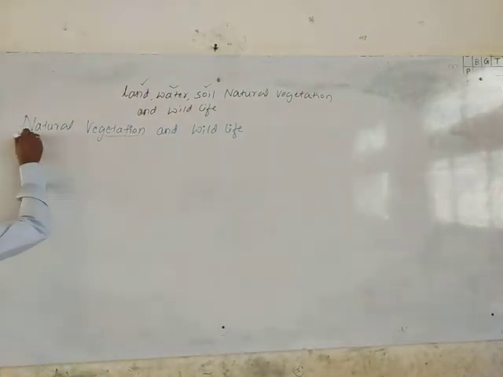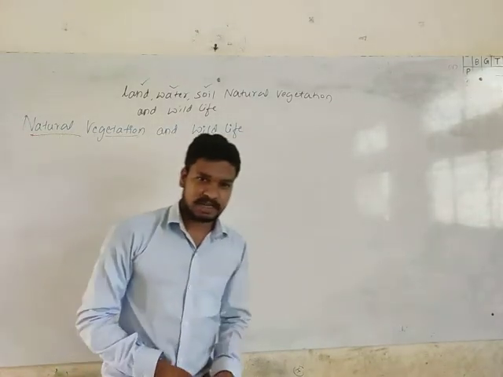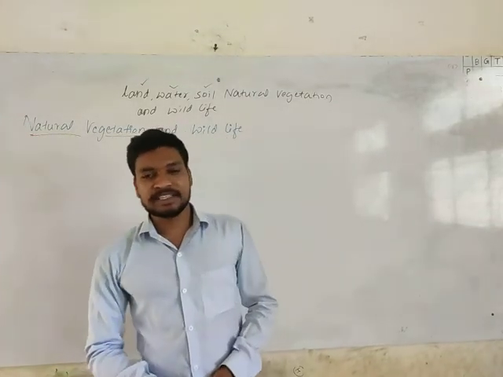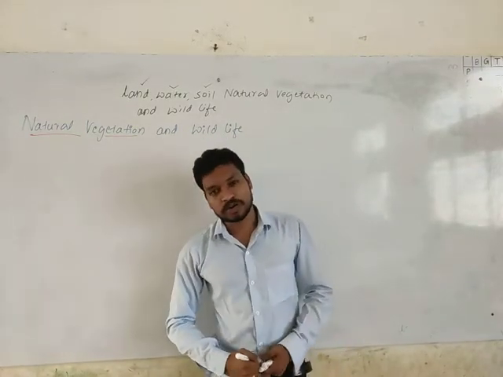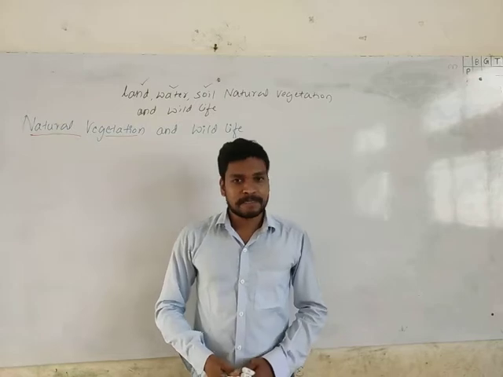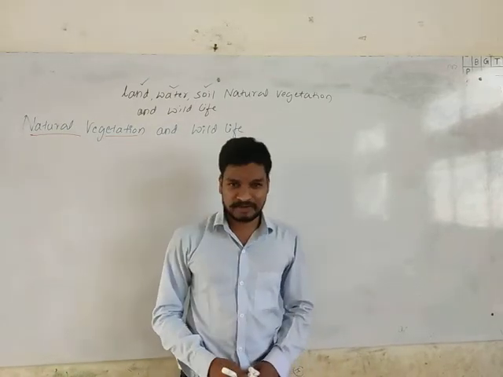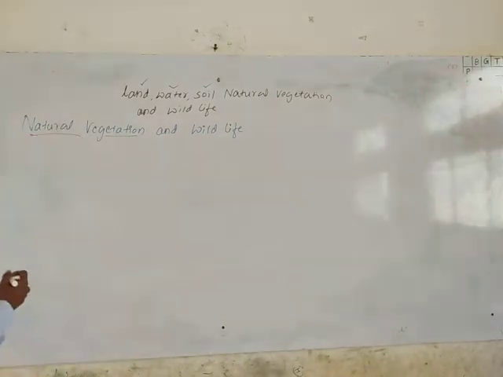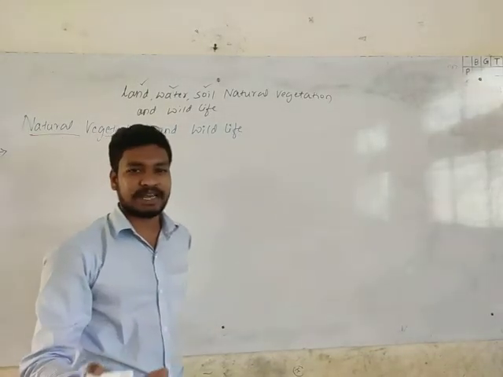The natural vegetation is the group of plants which naturally occurred, which naturally originated and existed. Natural growth of plants without the help of human beings is called natural vegetation. Right? As we know, vegetation is a group of plants.